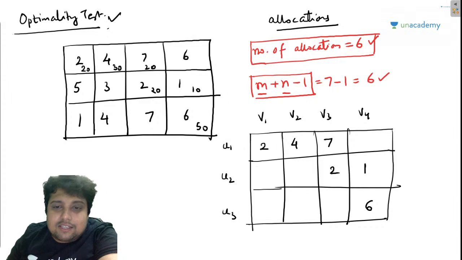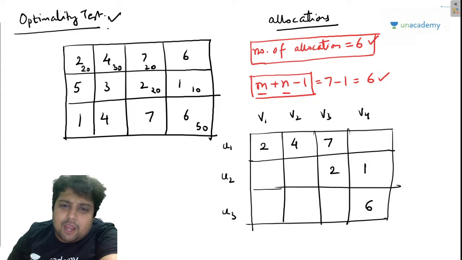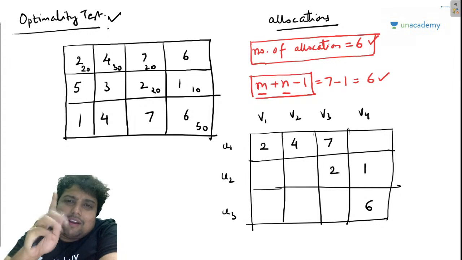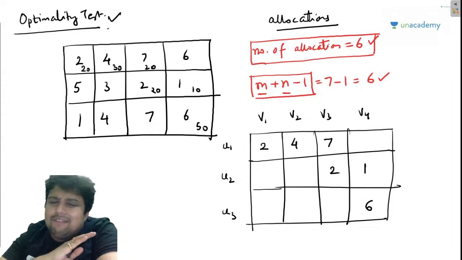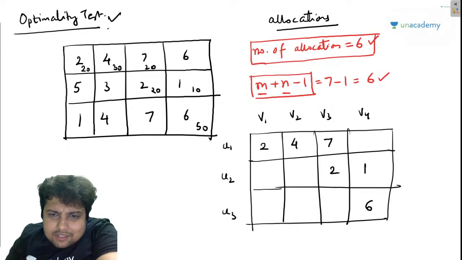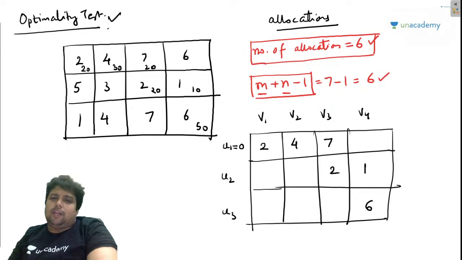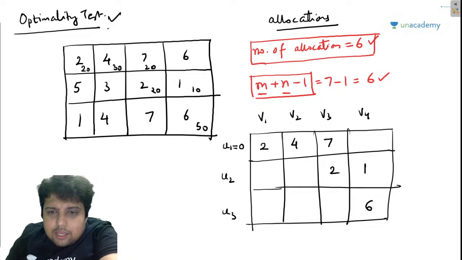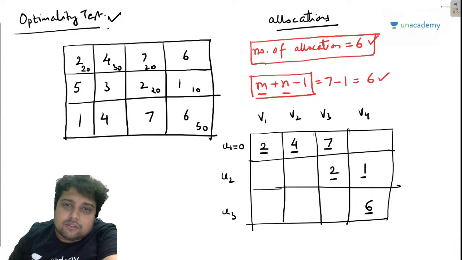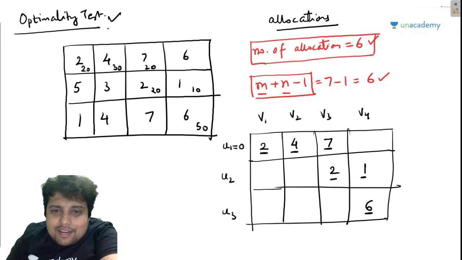Now the method basically says that you can take any variable as 0. Out of these 7, just take any one variable equal to 0. So you can take either u1, u2, u3, v1, v2, v3, v4, any variable you can take as 0. Let us take u1 as 0. Now it says that using the coefficients present in these cells, we have to formulate equations. So this 2 is at the intersection of u1 and v1. So I will be writing u1 plus v1 is equal to 2.